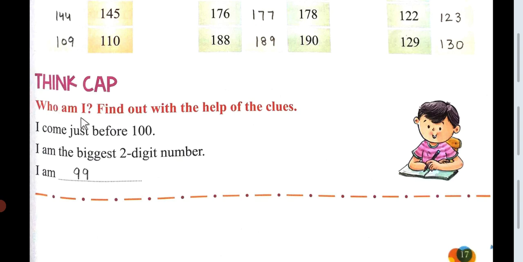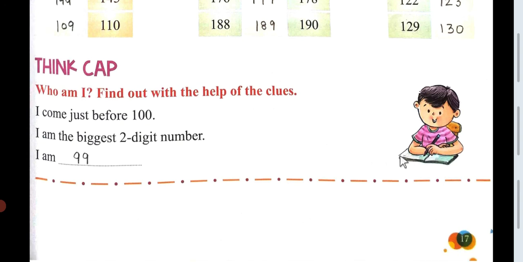Now think. Who am I? Find out with the help of the clues. I come just before 100. Just before 100, I am the biggest 2-digit number. I am 99. So before 100, the number that comes is 99. 91, 92, 93, 94, 95, 96, 97, 98, 99, 100. So 99 is the biggest 2-digit number.